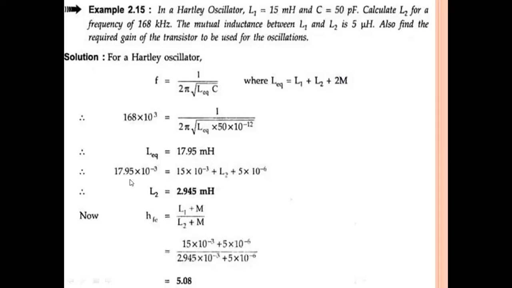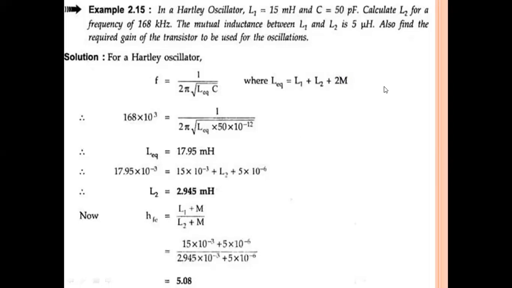Okay, so substitute that value. L equivalent is equal to L1 plus L2 plus 2M. So L2 is 2.945 millihenry. If you simplify the equation, this is the L2 value. This is the first part in this problem.